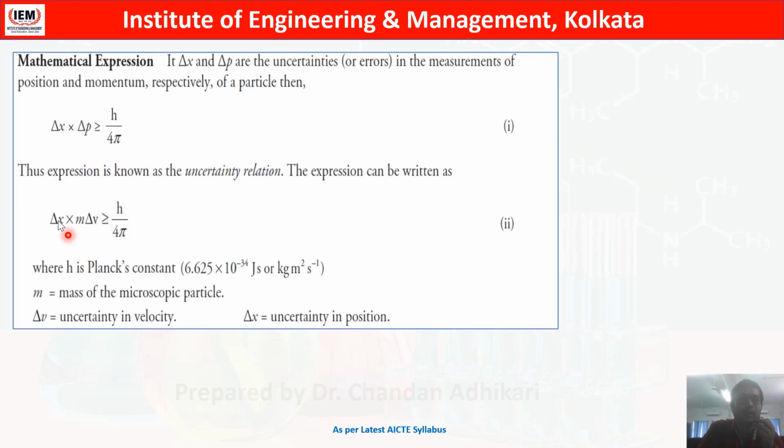If we know the mass and the error in velocity, we can easily calculate the error in position by following this equation, delta x × m delta v ≥ h/4π. For solving mathematical problems, we need to take it as equal to h/4π.